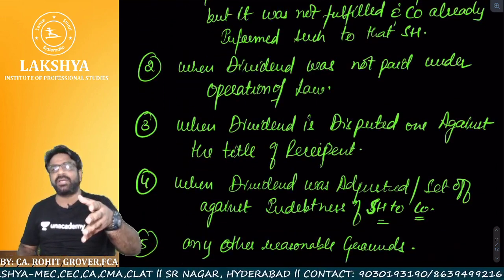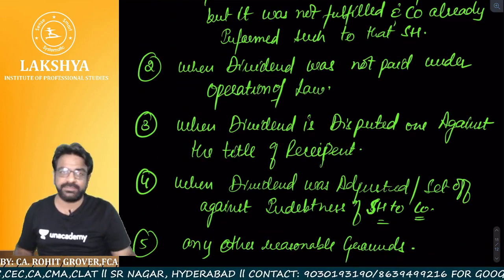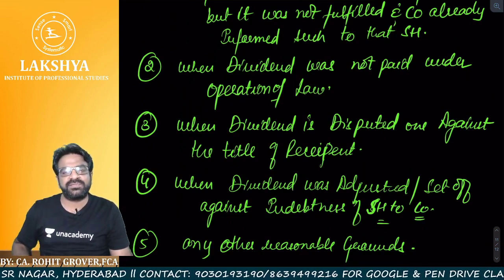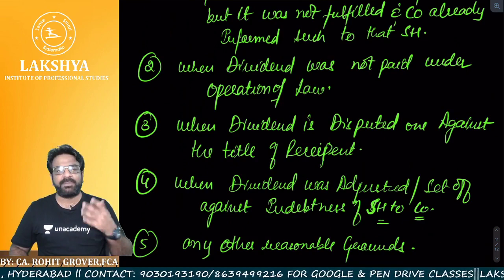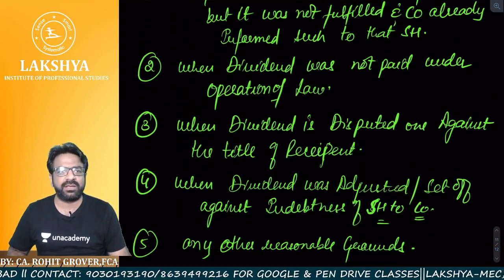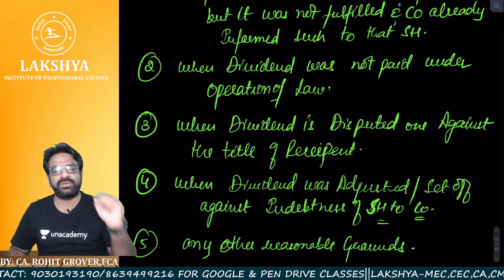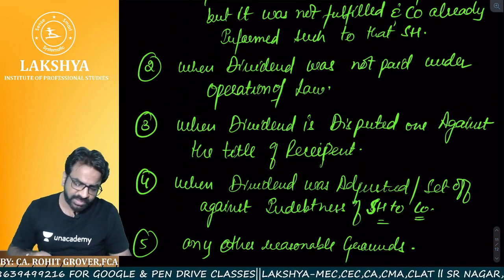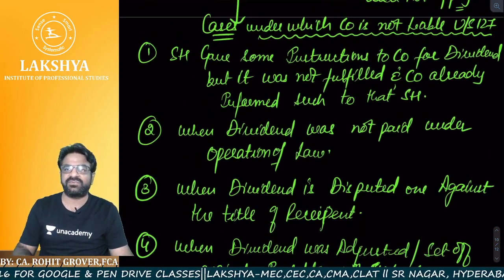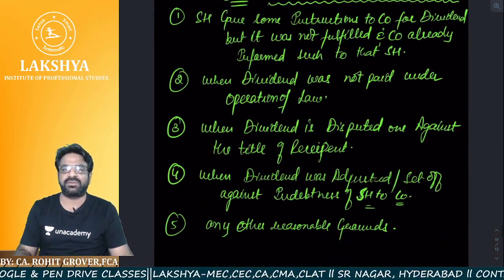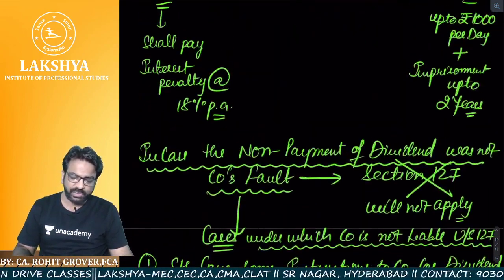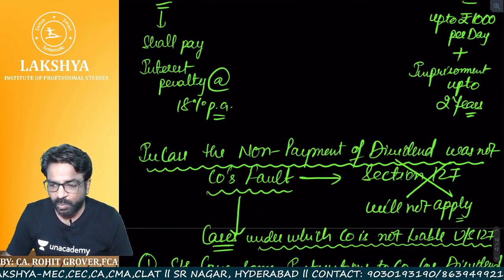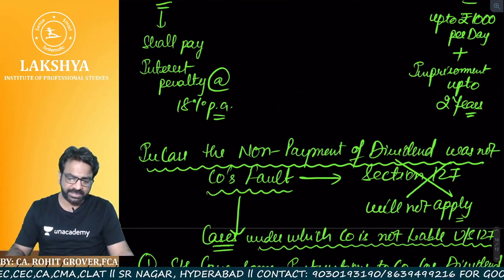He has not informed his updated address. Company sent the check, bounced back. He has not updated his bank account. Company sent the money, but bank account is closed. That's why it's bouncing back. Amount is not getting credited to the shareholder's account. Then now tell me, in this case, is it company's fault? No, it is not company's fault. So section number 127 will not be applicable under these circumstances. So that brings an end to one section out of the 3 which I promised you, that is called section number 127. Clear, sir? Yes, sir.